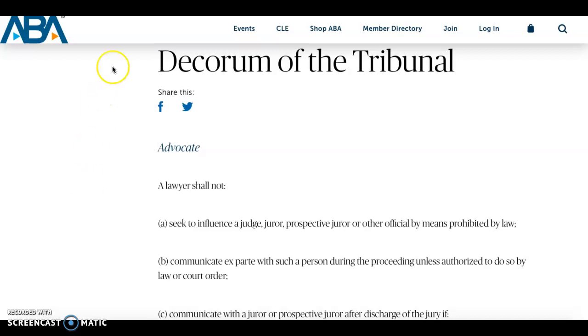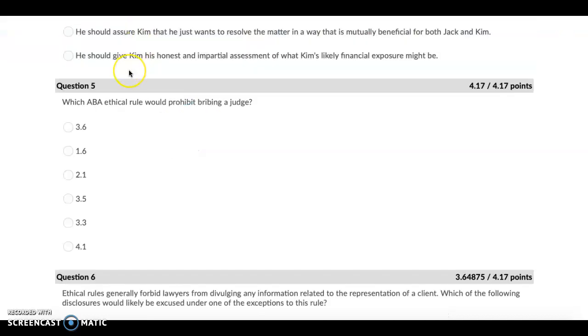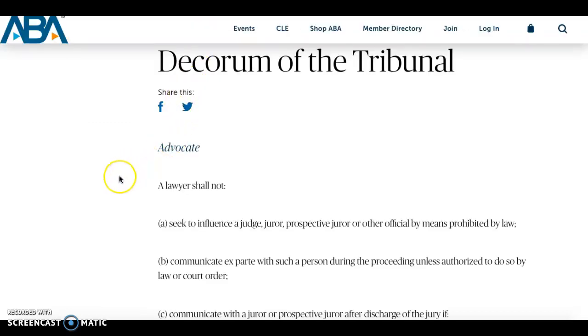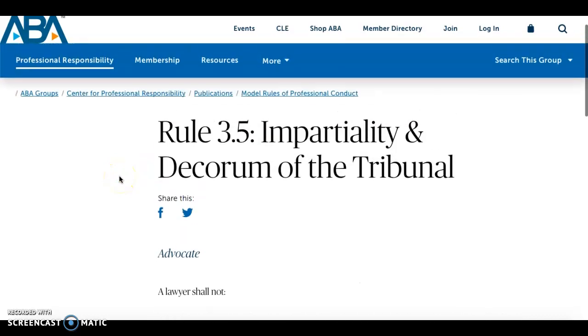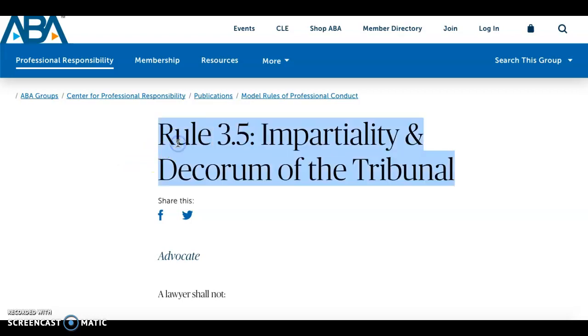And so when the question asks us which rule prohibits bribing a judge, it's essentially asking us which rule prohibits influencing a judge. And that is exactly what Rule 3.5 states.